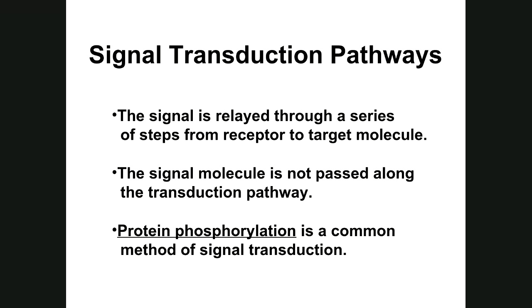Now these signal transduction pathways: the message of that messenger molecule, not the messenger molecule itself, just the message, is relayed through a series of steps from receptor to the target molecule. The signal molecule, remember, just binds on the protein and then it's broken down. So it's one binding, the protein reconforms, and then it reforms back, and that molecule is broken down.